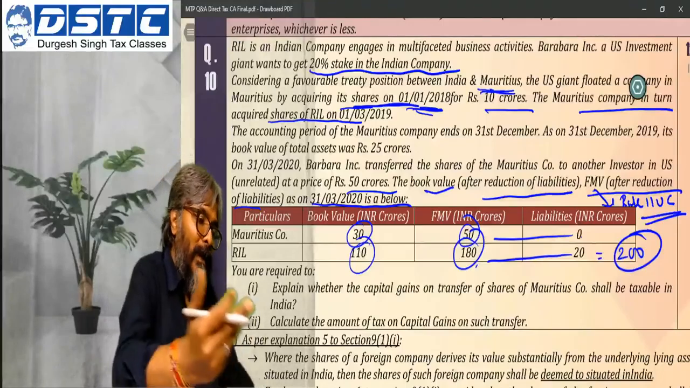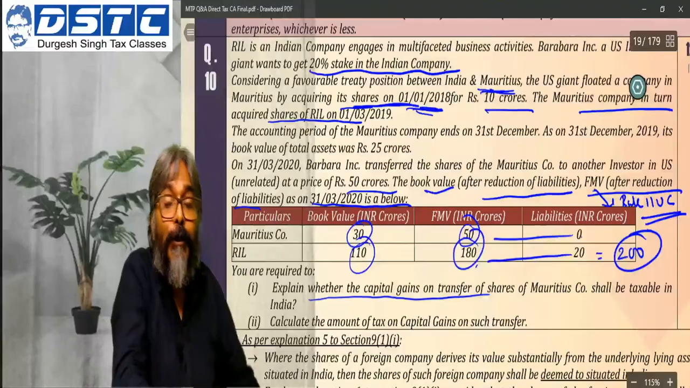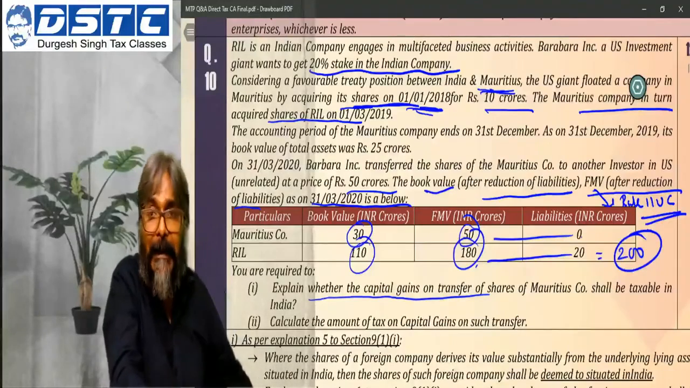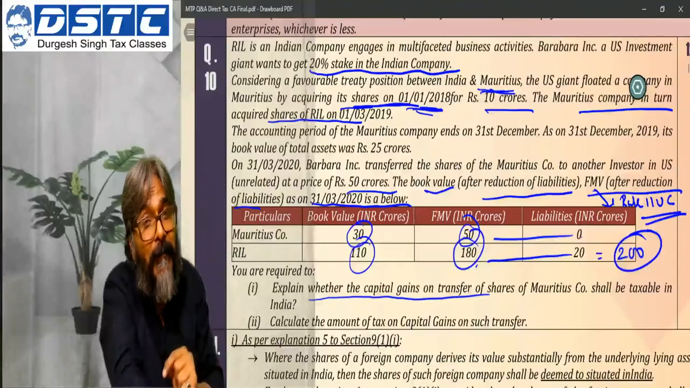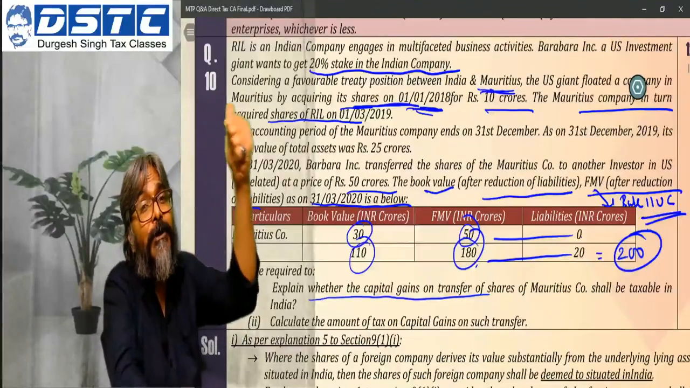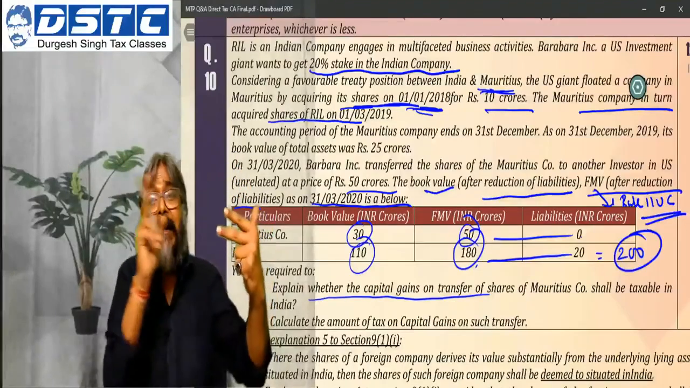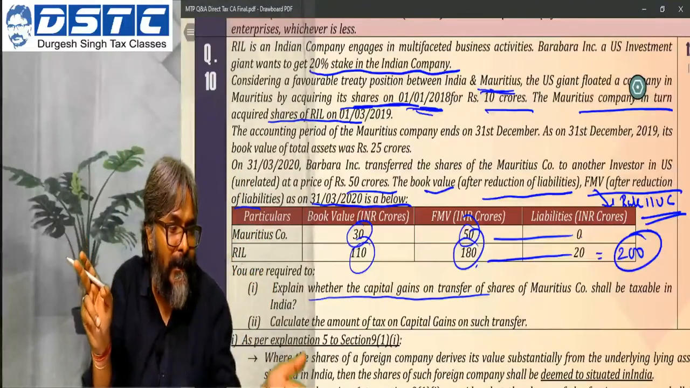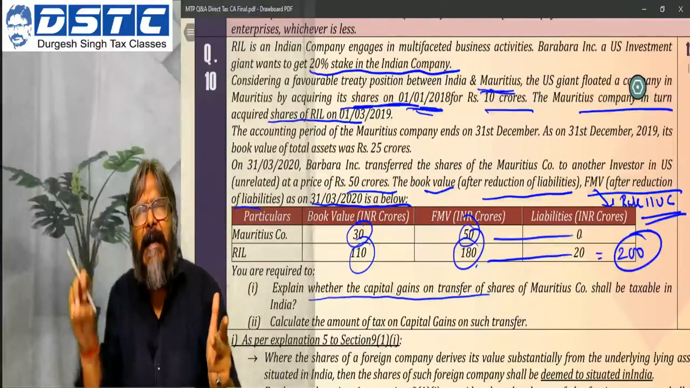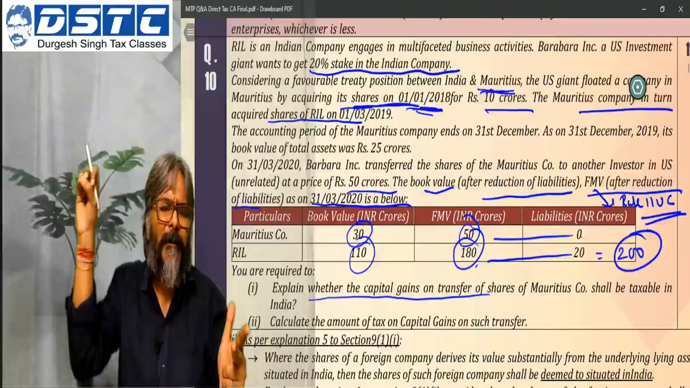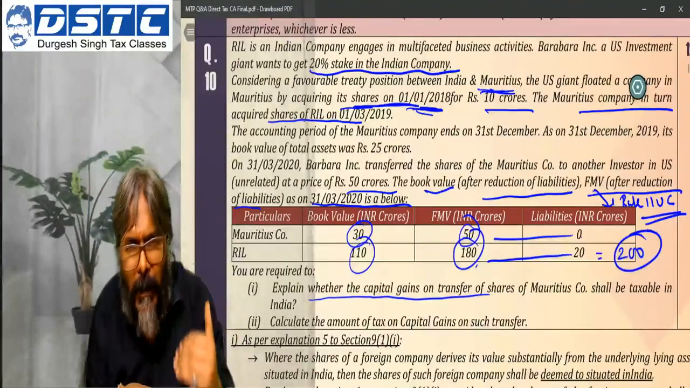Fine. Now, they have asked the question: explain whether the capital gains on transfer of shares of the Mauritius company shall be taxable in India. So what is the first step that you are going to write? Explanation 5 to Section 9(1)(i). Where the shares of this Mauritius company derive their value substantially from an Indian asset, what is the Indian asset? The Indian asset is the RIL shares. Then the shares of the Mauritius company will be deemed to be situated in India.